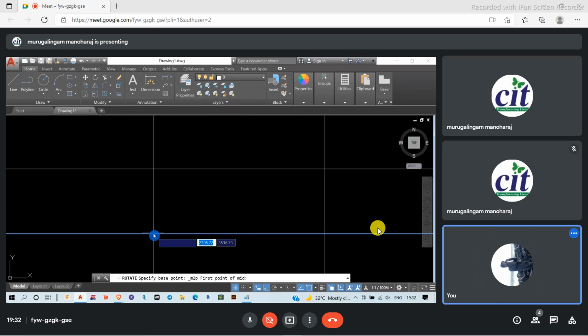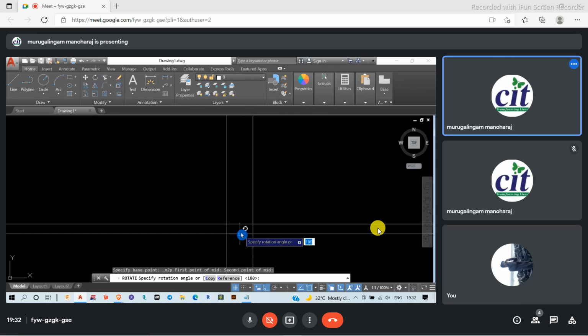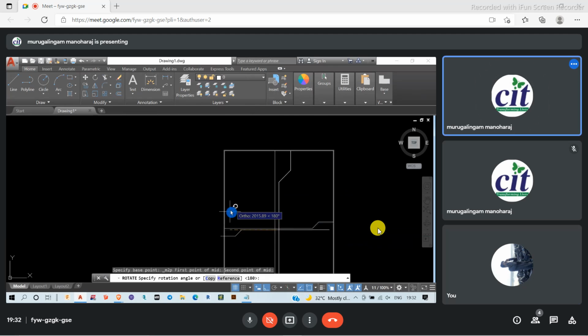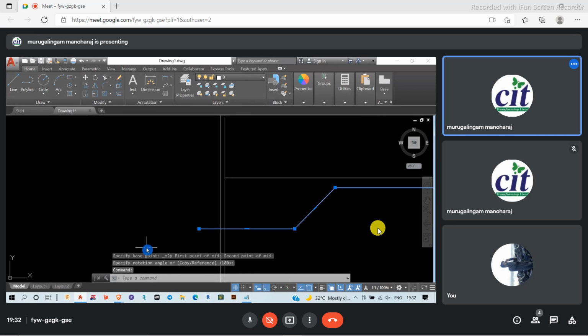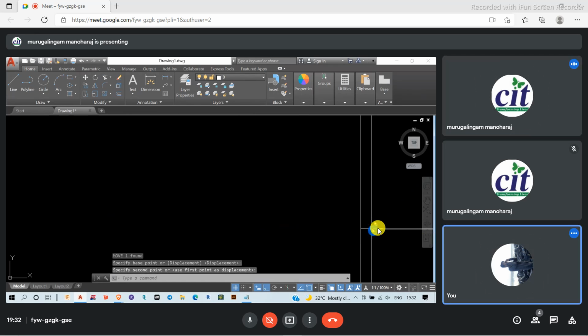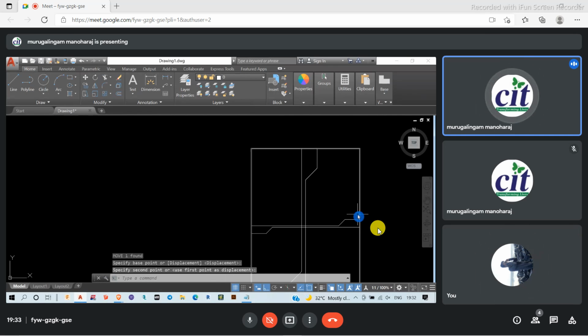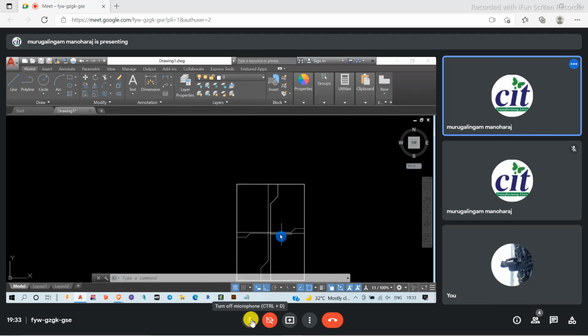I want to be mid between these 2 points. It's going to come like this. And after rotating it, again I'm moving from this point to this point. This is the main reinforcement for the slab. After doing that, I don't want this one. I'm just keeping this for a later stage.